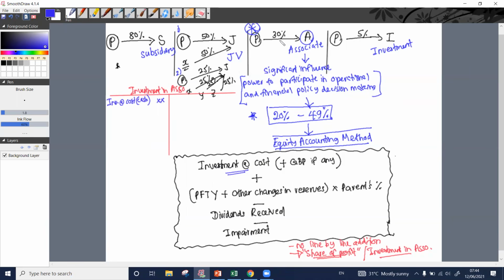That one I have told. As a result of this acquisition, if we have generated a goodwill, with respect to that goodwill, what do we need to do? Suppose a goodwill of 500 was generated from acquiring this 30%. What do we do with that 500?